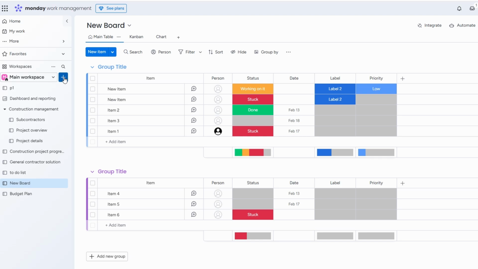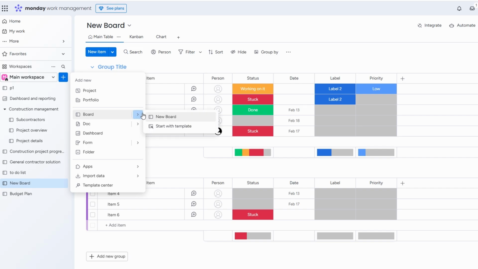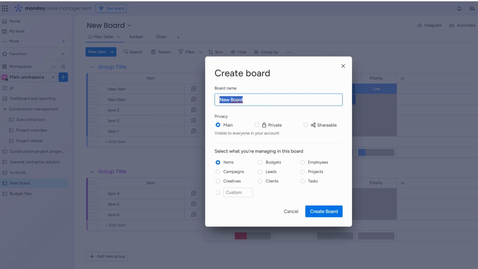You'll see a button that says Add on your screen. Click that, and you'll get some options to choose from. Go ahead and select New Board, and now you're basically ready to start organizing. Once you click on New Board, it will ask you whether you want the board to be private, shareable, or main. If it's just for you, go private. If you're working on it with a team, maybe pick shareable so everyone can see what's going on.